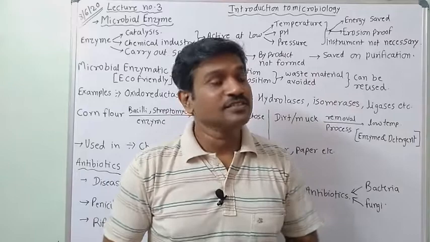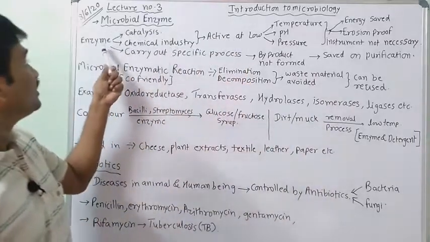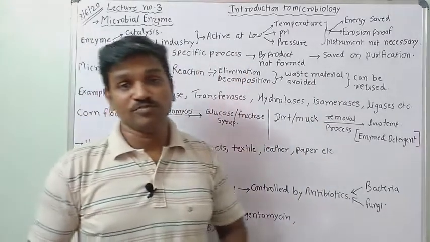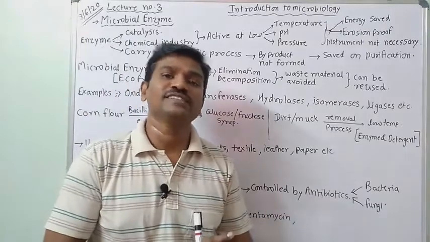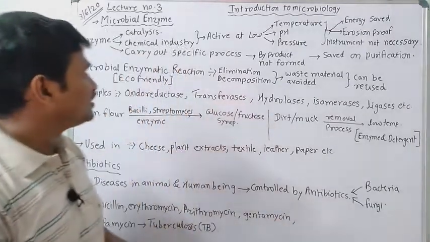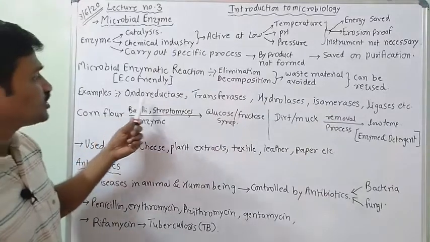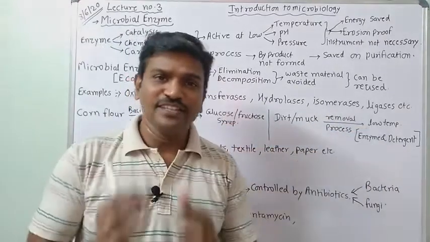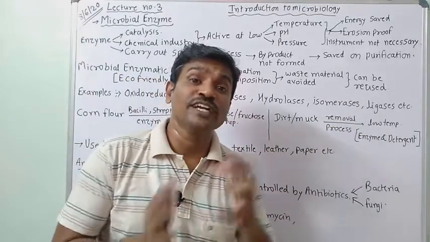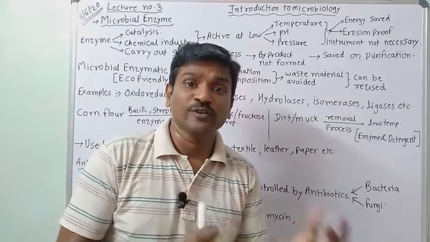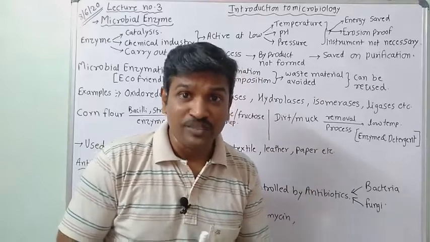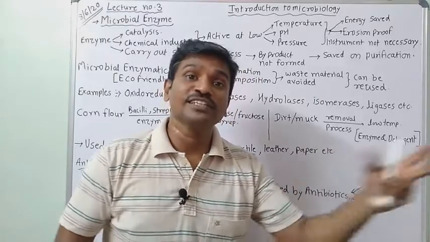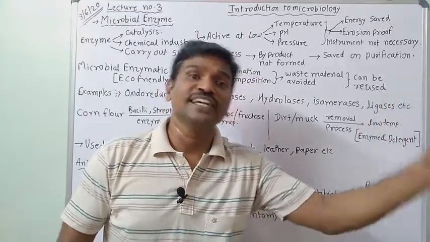But nowadays microbial enzyme is used as a catalyst, because enzymes also play an important role as a catalyst. Which are these enzymes? Particularly we can say oxidoreductase, transferase, hydrolases, isomerases, ligases. These are the enzymes obtained from microbes, microorganisms, and they are utilized in the chemical industry as a catalyst.